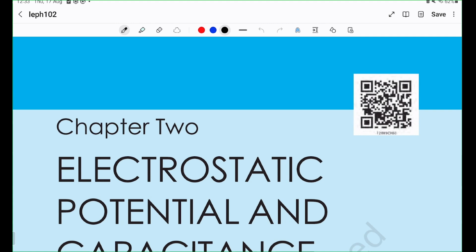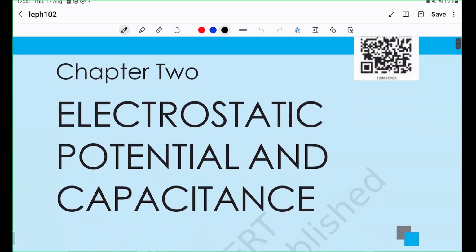Today, we'll be talking a bit about electrostatic potential and capacitance. In this chapter, in brief, we will understand all the concepts that are associated with electric potential and capacitance. And towards the end of the chapter, we'll also be solving a couple of problems to get a feel for how problems appear, how we may tackle them, and what methods we can employ to efficiently solve such problems. So we'll be looking at all of these.